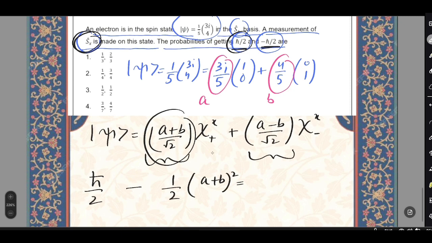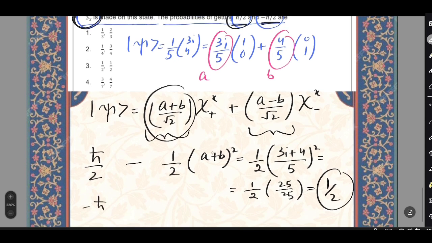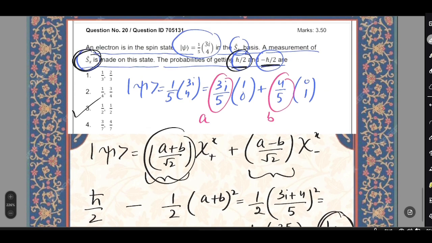Now we know a, we know b, so that means 1/2 (a+b) will be equal to 1/2 |(3i+4)/5|². That equals 1/2 times (9+16)/25, which equals 1/2. Similarly, if you find the probability of getting -ħ/2, that will also turn out to be 1/2. So we have two probabilities, 1/2 and 1/2, and the option is 3.